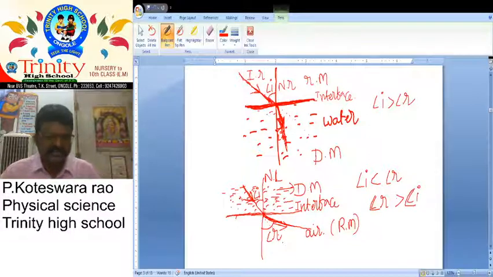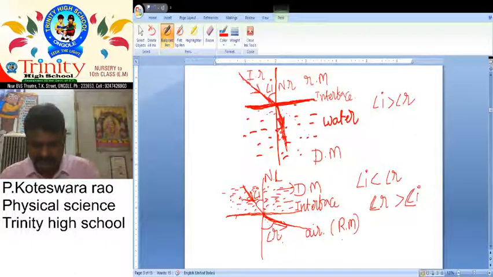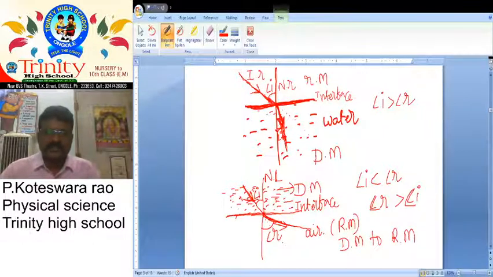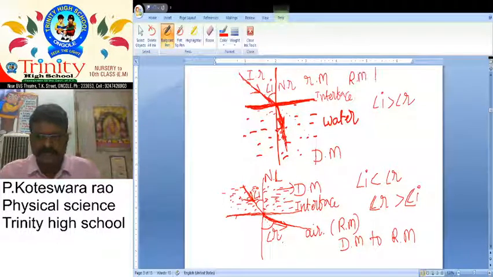In which condition? When the light ray travels from denser medium to rarer medium. But if you take the above condition, when the light ray travels from rarer medium to denser medium, then what happened?